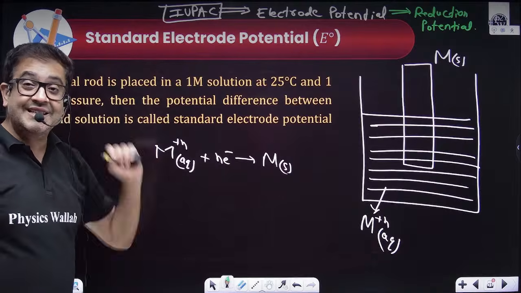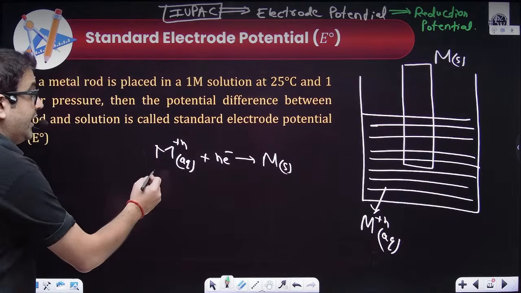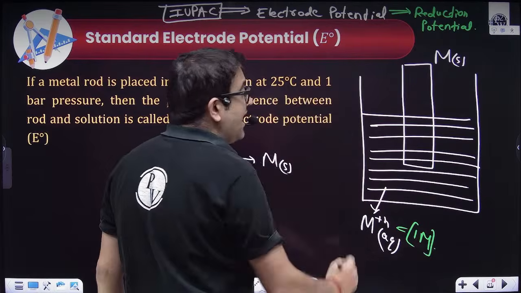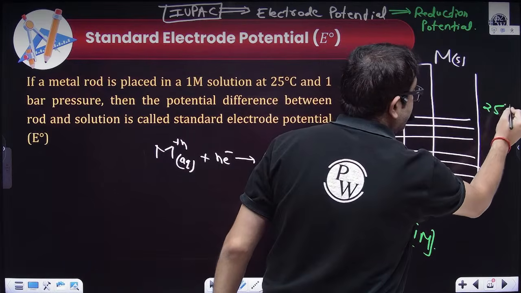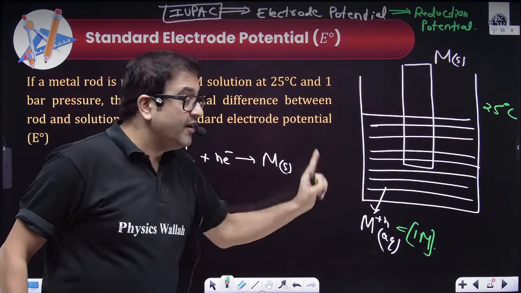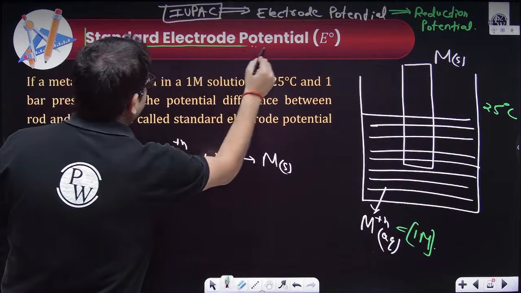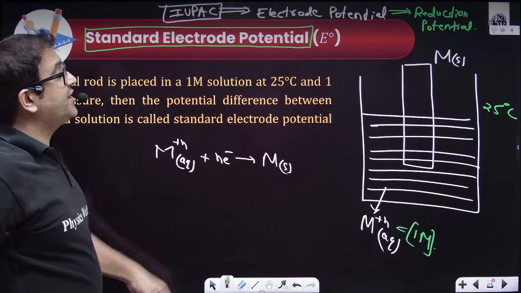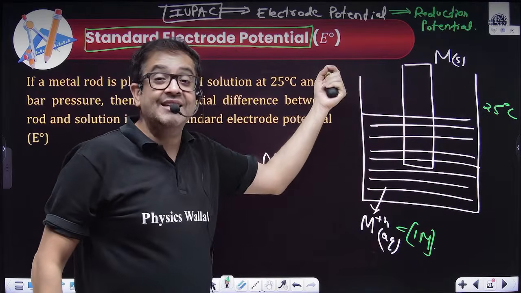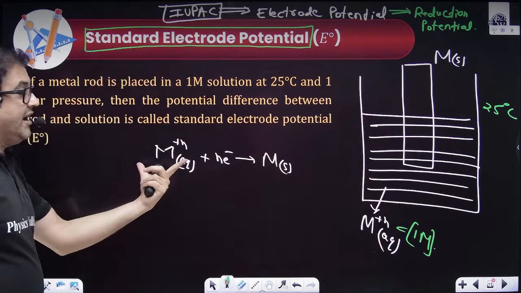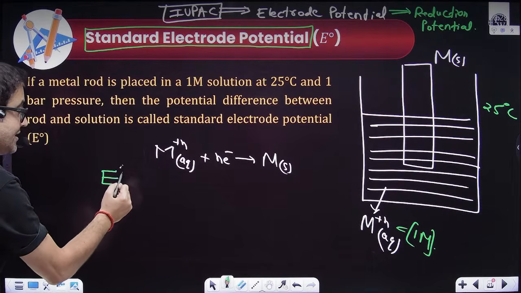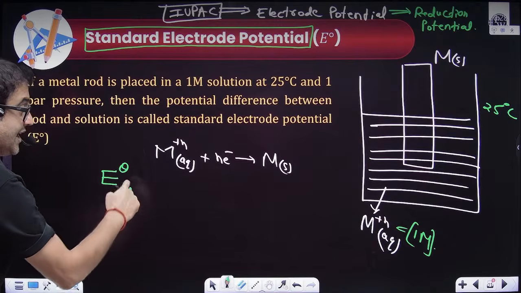Now, what is the standard condition? If you take the concentration of electrolyte as 1 molar, and do all such reactions at a temperature of 25 degrees Celsius, then whatever potential is developed will be termed the standard electrode potential. Electrode potential is generally referred to as E, and standard electrode potential as E naught. So how can I write the standard electrode potential for this electrode? E naught, as in standard electrode potential, as in reduction.